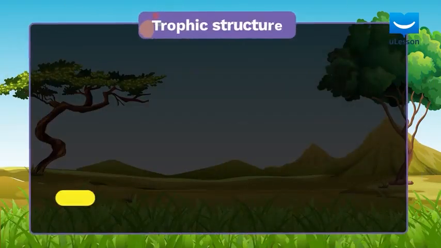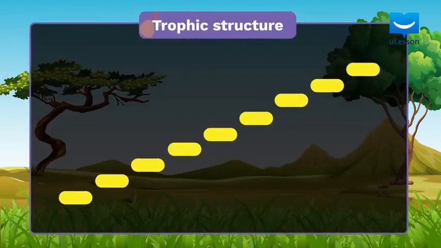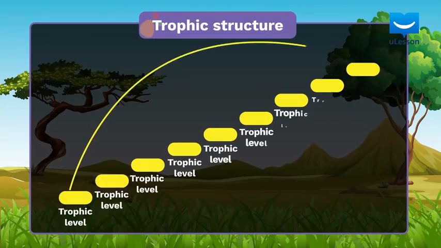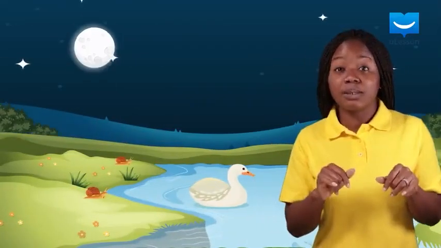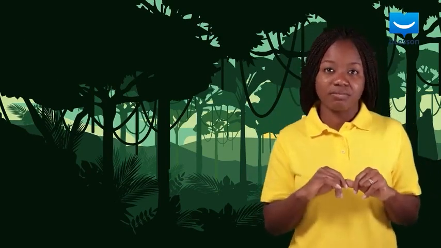So think of an ecosystem's trophic structure as a staircase, and its trophic levels as the steps on the staircase. The producers, consumers, and decomposers then occupy specific trophic levels or steps of the trophic structure or staircase in that ecosystem. All ecosystems or biomes, whether aquatic or terrestrial, have trophic structures that follow the same plan.